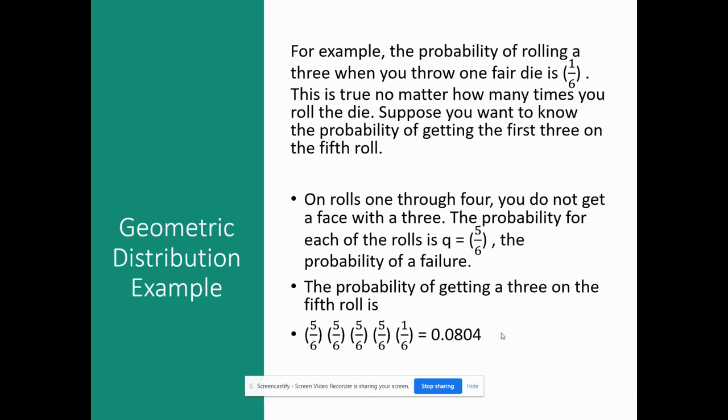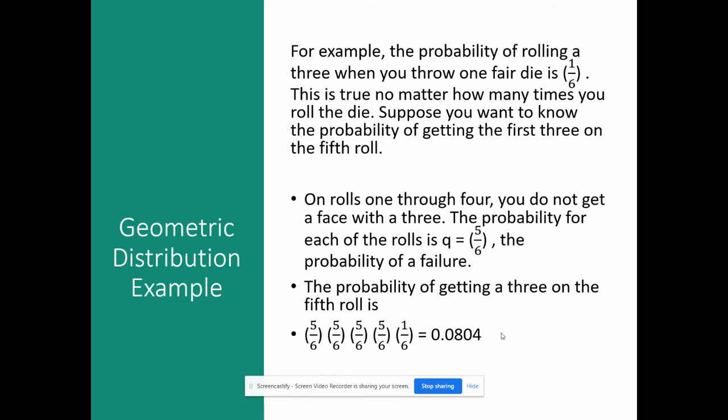All right, so for example, the probability of rolling a 3 when you throw a fair dice is 1 in 6. So if I have a 6-sided dice, for me to roll and get a 3, there's a 1 in 6 chance. No matter how many times you roll the dice, I always have that 1 in 6 chance. Nothing changes about that. So suppose you want to know the probability of getting the first 3 on your 5th roll.